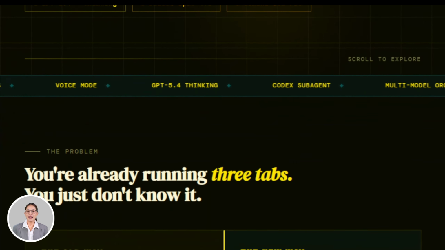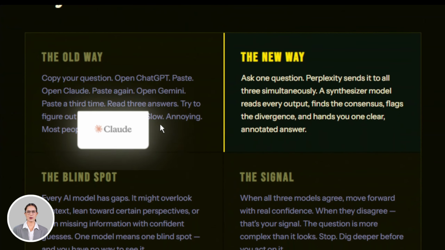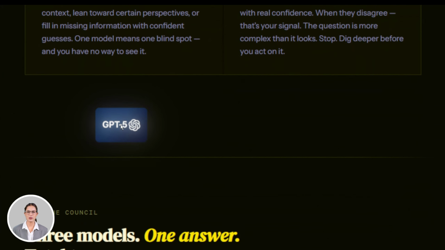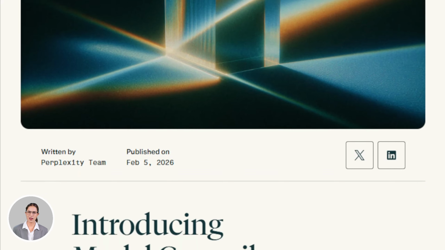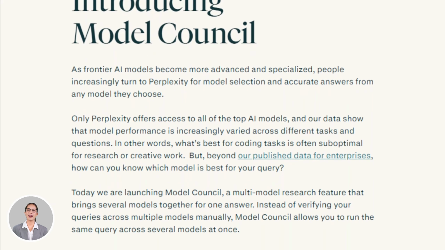This is the part most people are missing. We've been thinking about AI as picking the best model. Claude or ChatGPT, GPT or Gemini? That framing is becoming outdated. Perplexity's CEO has been clear that the platform is model agnostic.